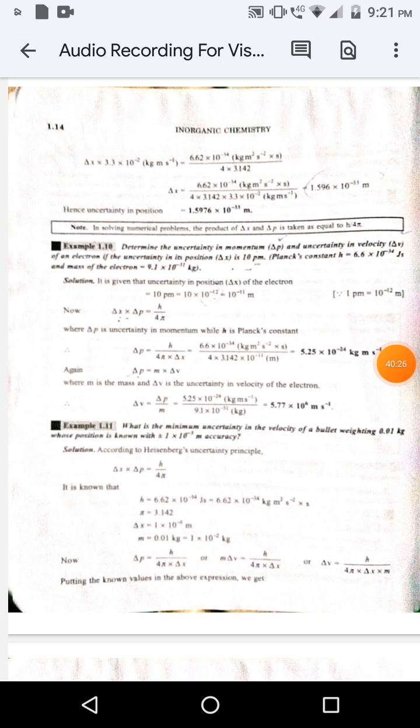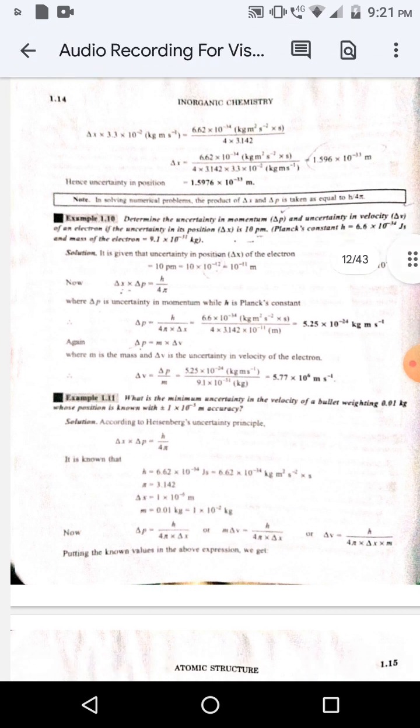Delta p is equal to 6.6 multiply 10 to the power minus 34 kilogram meter square per second square multiply second upon 4 multiply 3.142 multiply 10 to the power minus 11 meter is equal to 5.25 multiply 10 to the power minus 24 kilogram meter per second.